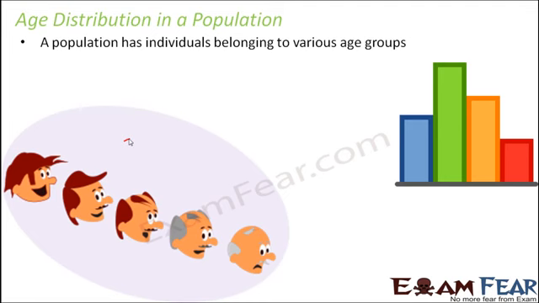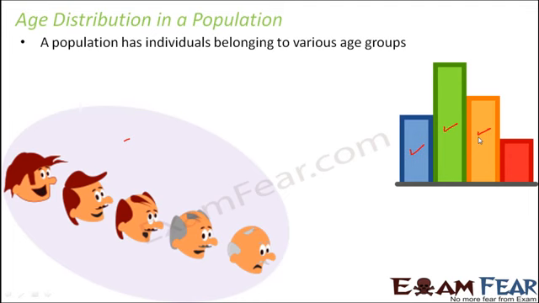Since a population has individuals belonging to various age groups, we define age distribution in something like this. For example, we say there are 100 individuals who belong to the age group of less than 10 years. There are 200 individuals who belong to the age group of 20 to 40 years. There are say 150 individuals who belong to the age group of 40 to 60 years. So that's how we define age distribution in a population.